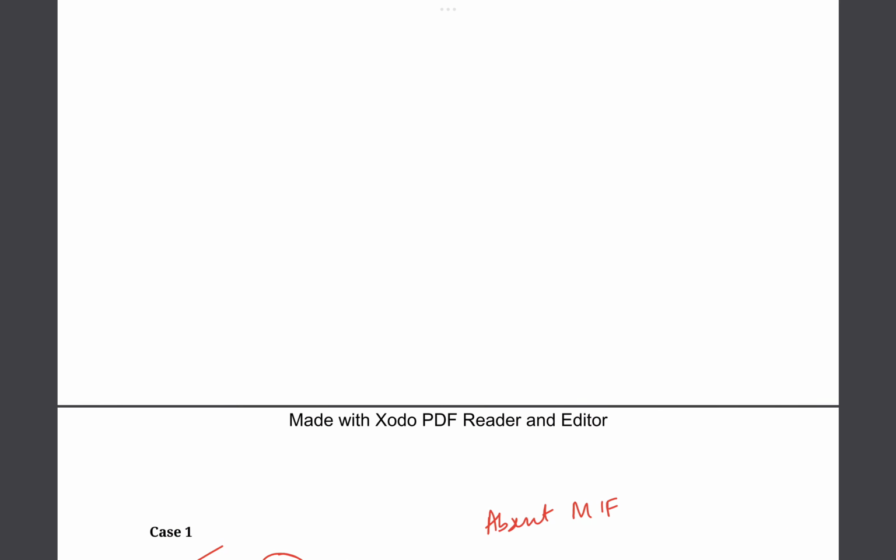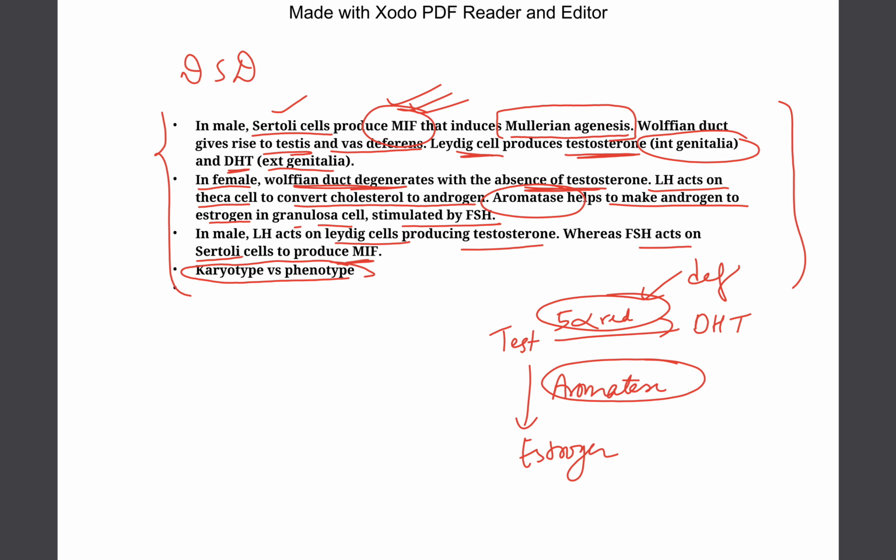So from the principles above, let us study again. So we know to produce testosterone, one needs Leydig cell, and to produce Mullerian inhibiting factor, one needs Sertoli cells.